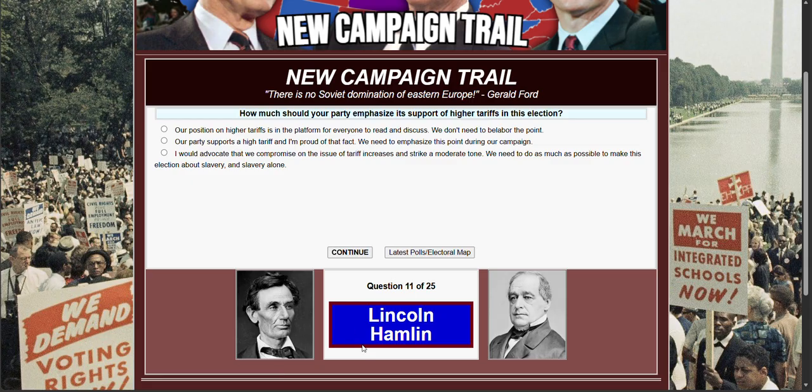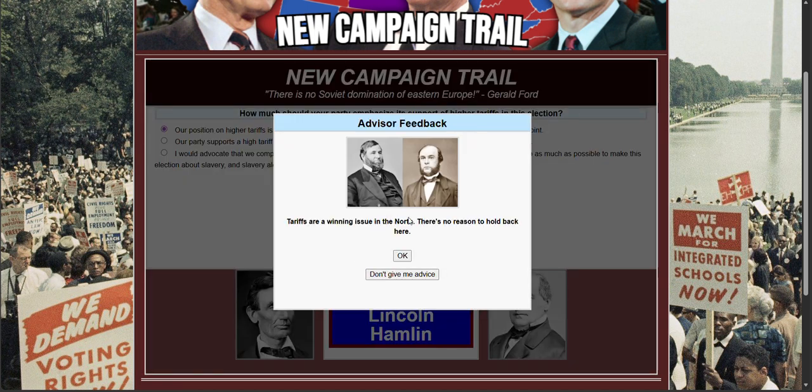Our position on high tariffs is in the platform for everyone to read and discuss. We don't need to belabor the point. Our party supports a high tariff, and I'm proud of that fact. We need to emphasize this point during our campaign. I would advocate that we compromise on the issue of tariff increases and strike a moderate tone. We need to do as much as possible to make this election about slavery and slavery alone. Let's do this. Tariffs are a winning issue in the North. There's no reason to hold back here.